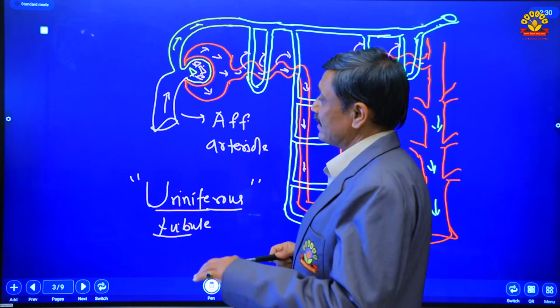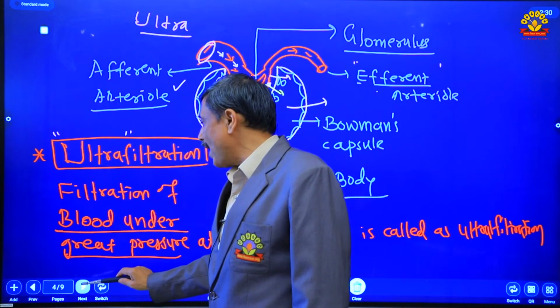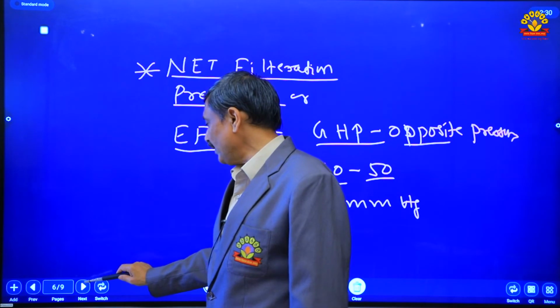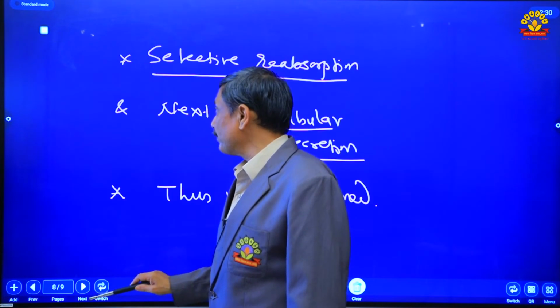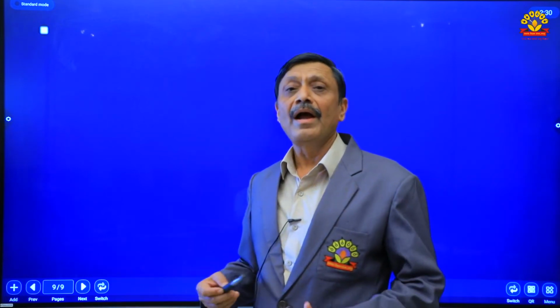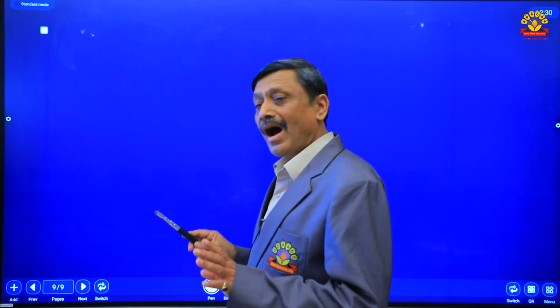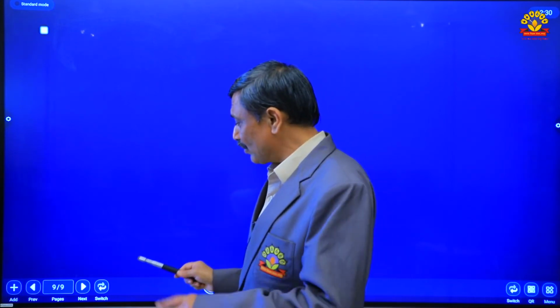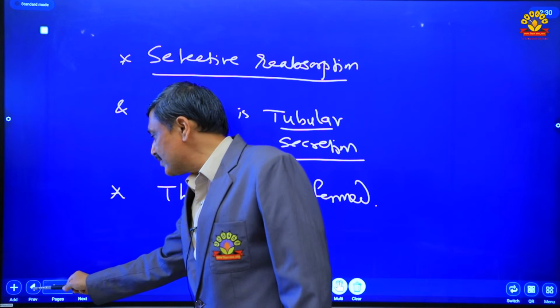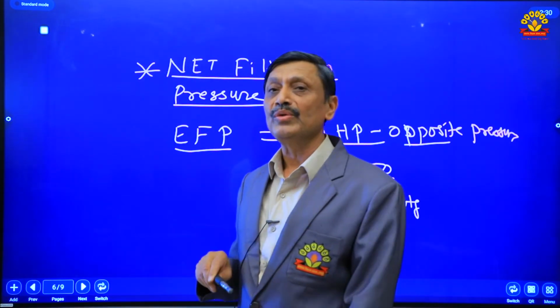Selective reabsorption is again of two types: active reabsorption and passive reabsorption. Active reabsorption means reabsorption against the concentration gradient, and passive reabsorption means the absorption of substances along the concentration gradient. Thus, the substances are reabsorbed from the filtrate into the blood.